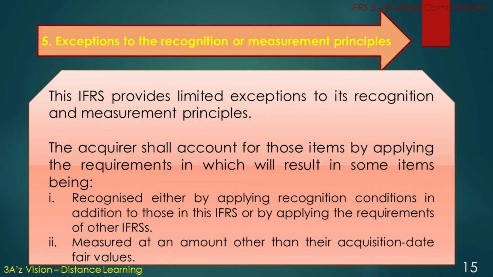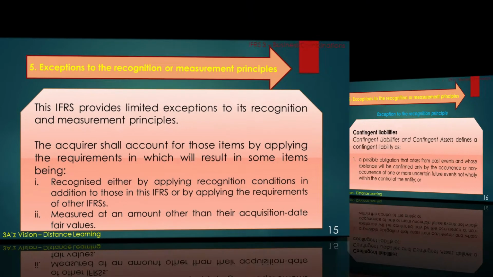Exceptions to the recognition or measurement principles. This IFRS provides limited exceptions to its recognition and measurement principles. The acquirer shall account for those items by applying the requirements in which will result in some items being: number 1, recognized either by applying recognition conditions in addition to those in this IFRS or by applying the requirements of other IFRSs. Second, measured at an amount other than their acquisition date fair value.